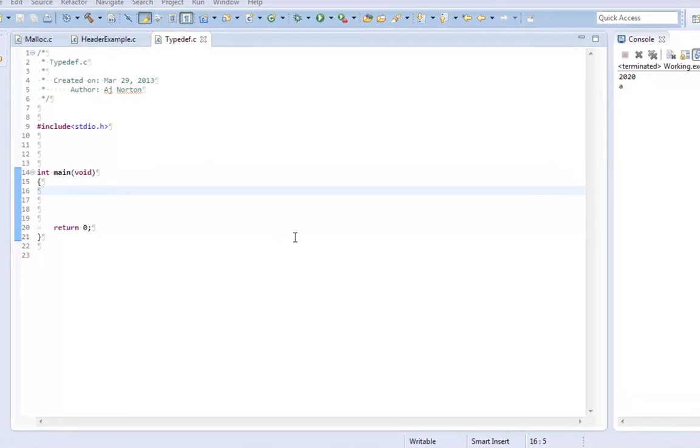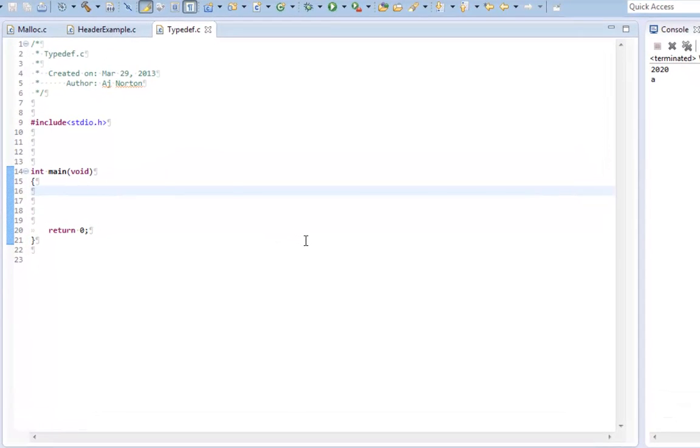What's Gucci, everybody? It's AJ here again, and today I'm going to be talking about typedef, another keyword in C that can be used to substitute other types. Let me show you guys an example. As I said, typedef can mask other types.